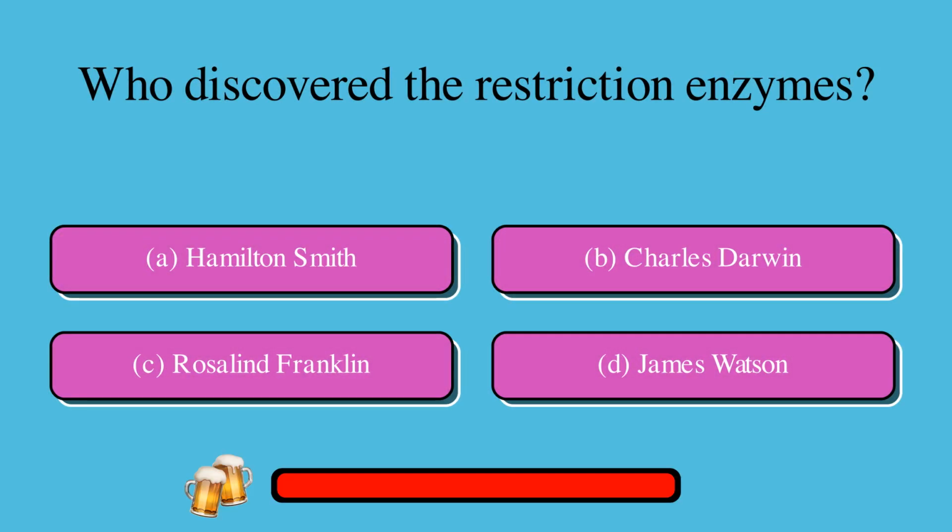Who discovered the restriction enzymes? A. Hamilton Smith, or B. Charles Darwin, or C. Rosalind Franklin, or D. James Watson? The correct answer is A. Hamilton Smith.